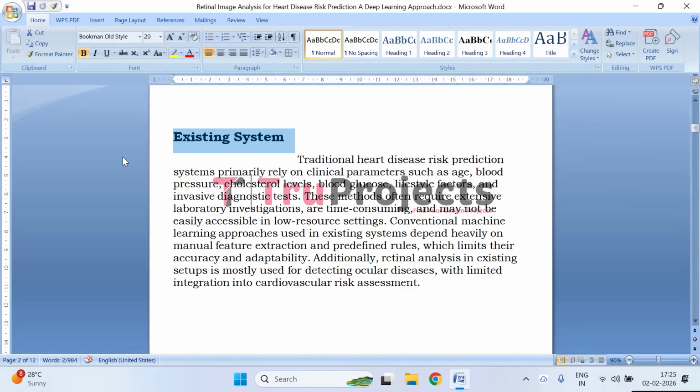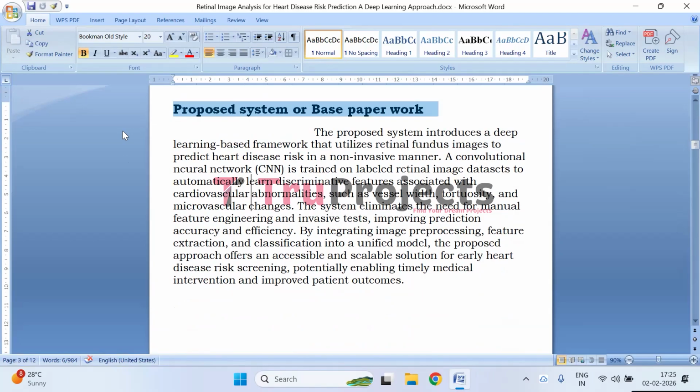This separation limits the potential use of retinal biomarkers for systematic health evaluation, resulting in less comprehensive and less effective heart disease prediction systems.